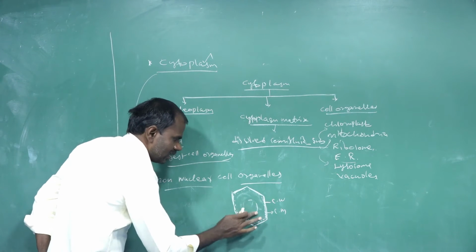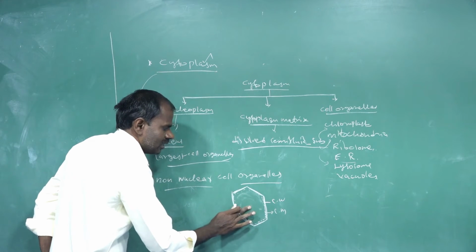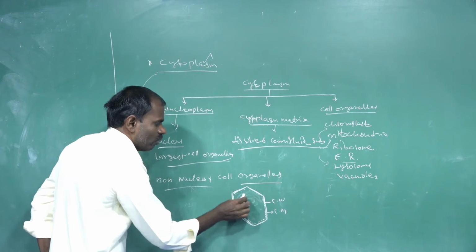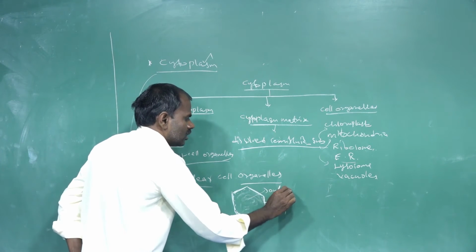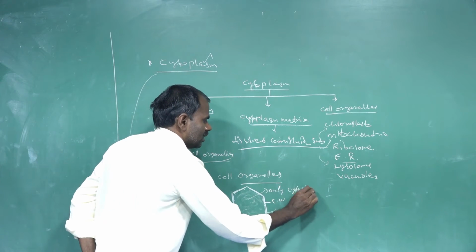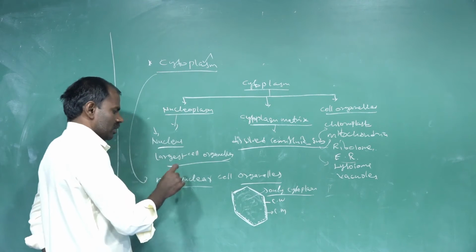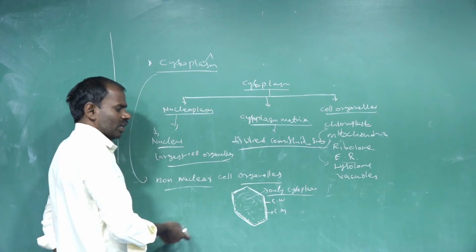Removing the nucleus leaves only the cytoplasm region.